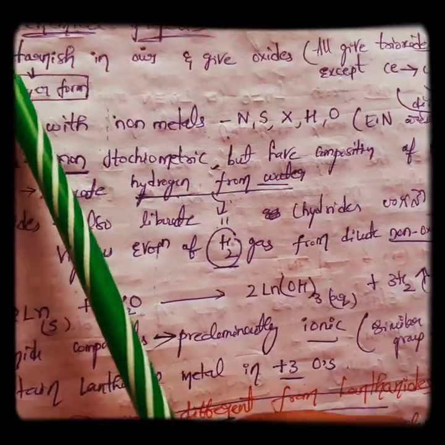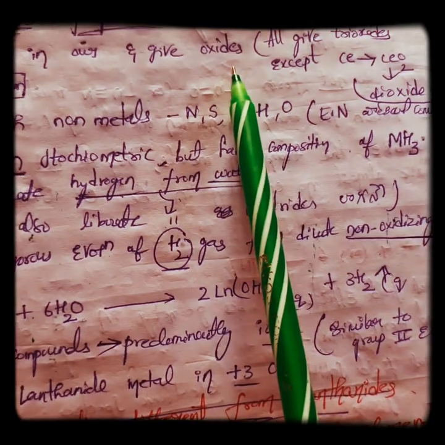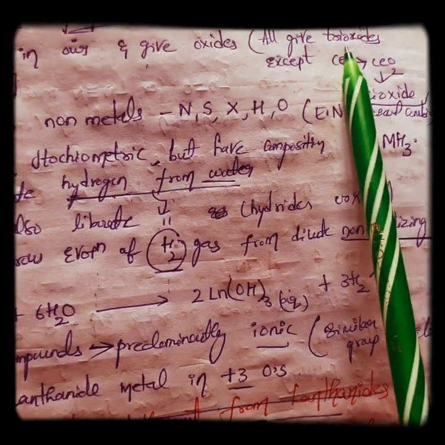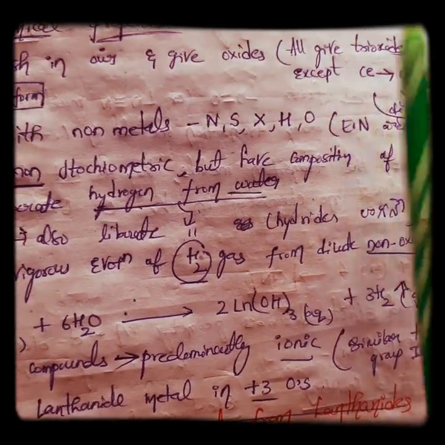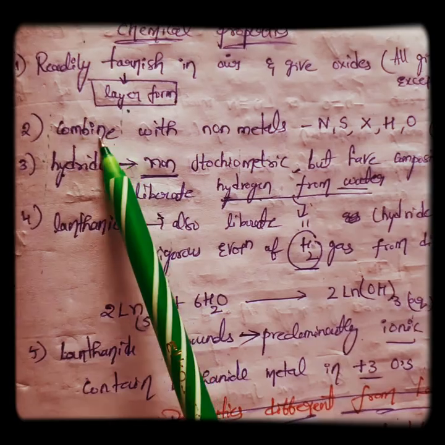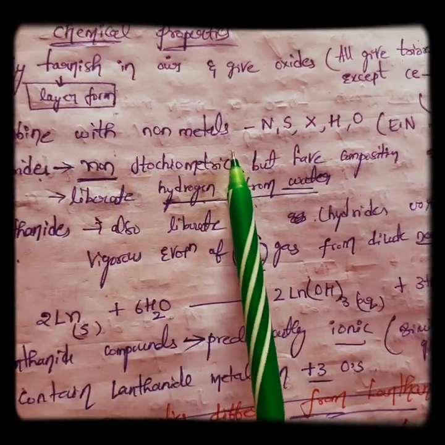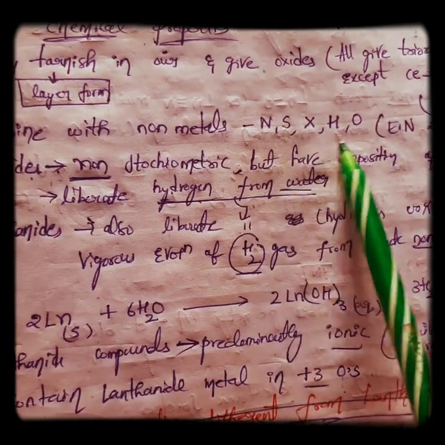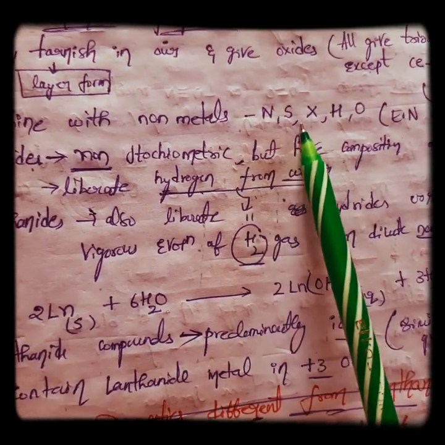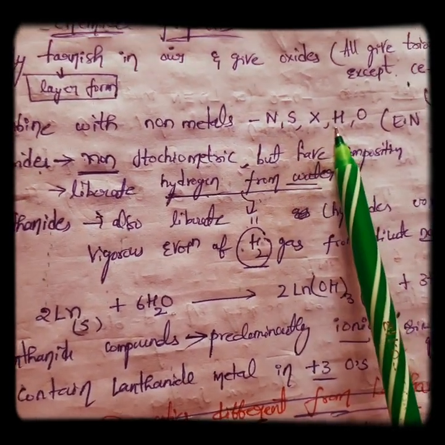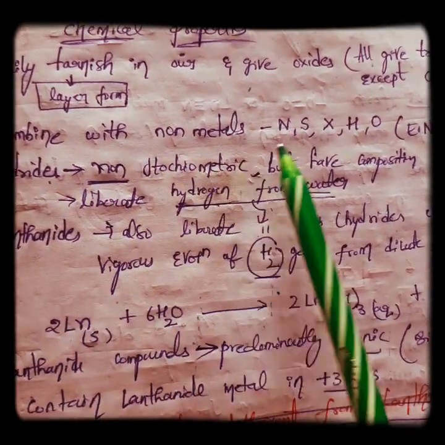Whenever the lanthanoids are exposed to air, they tarnish and give oxides. All the lanthanoids give trioxides, meaning M2O3, except cerium. Cerium gives the dioxide, CeO2. This is important. Next, the lanthanoids combine with non-metals, mostly with elements having high electronegativity, like nitrogen, sulfur, halogens, hydrogen and oxygen. So they can combine even with non-metals.